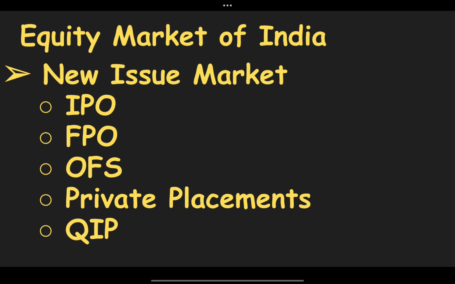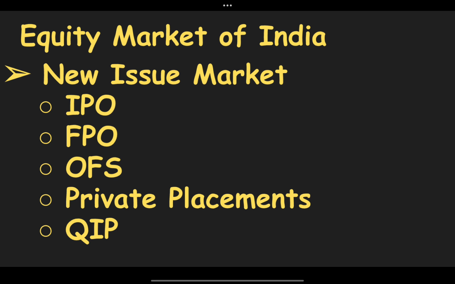In essence, an IPO means that the company's ownership is transitioning from private ownership to public ownership. Next is the FPO. A follow-on public offer is when a company already listed on an exchange issues new shares to investors. The offer is an issuance of additional shares made by the company after the initial public offering. Follow-on public offerings are also known as secondary offerings.